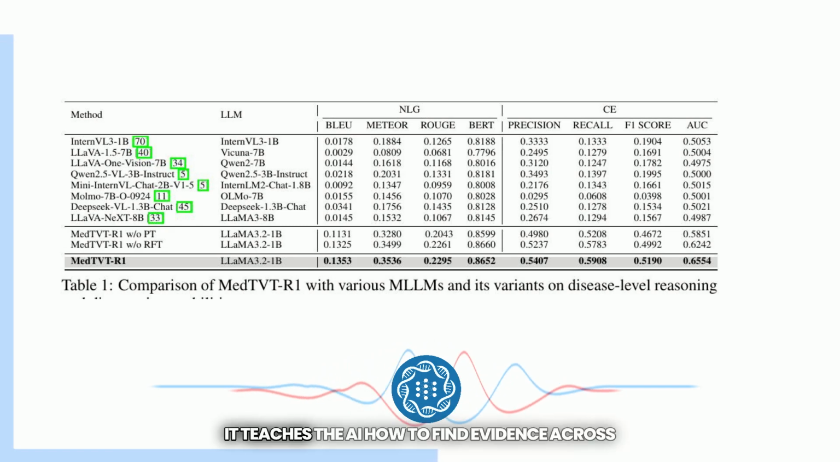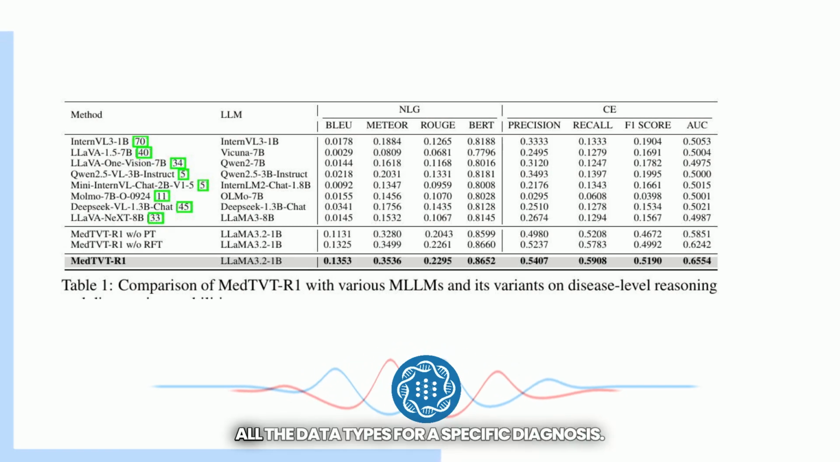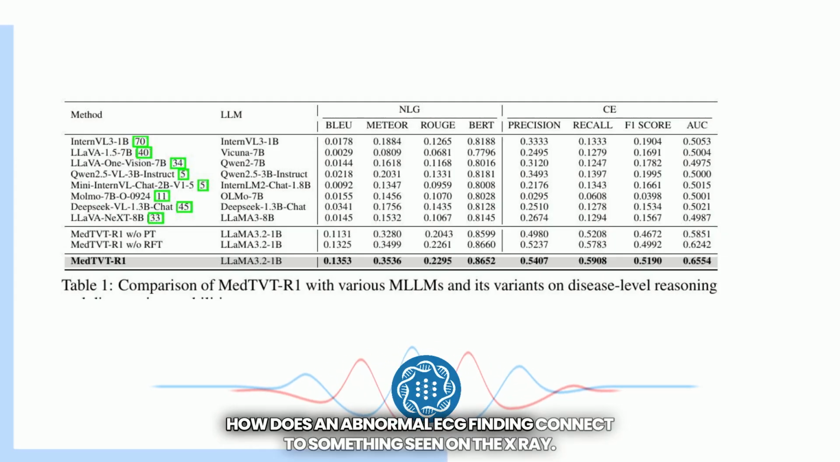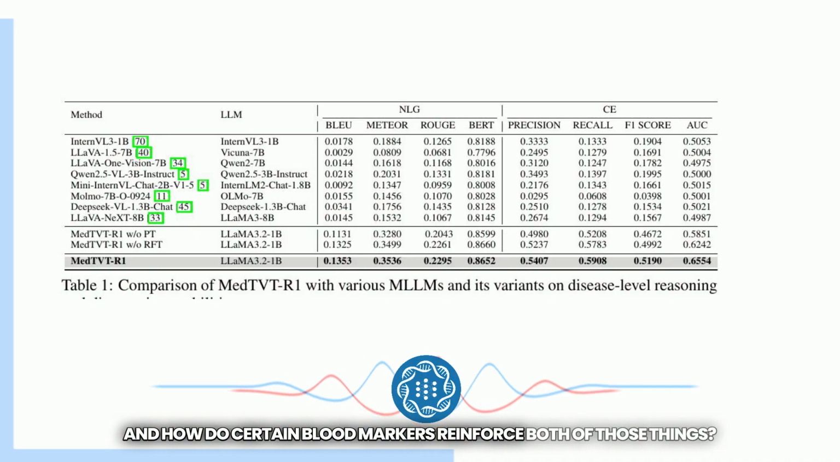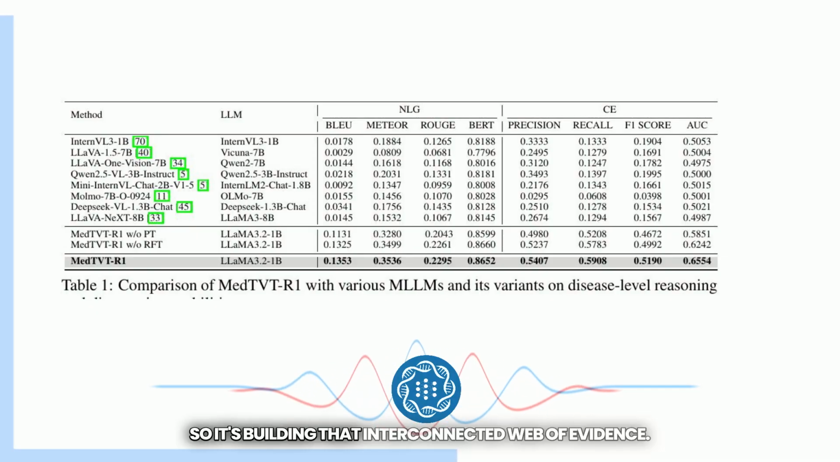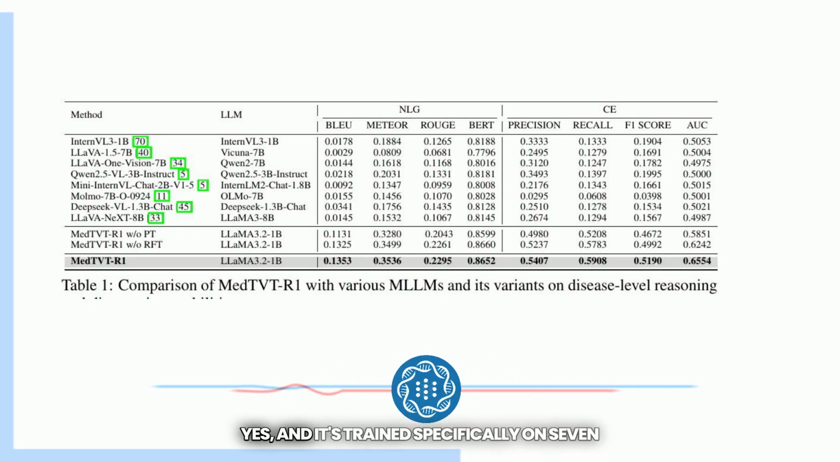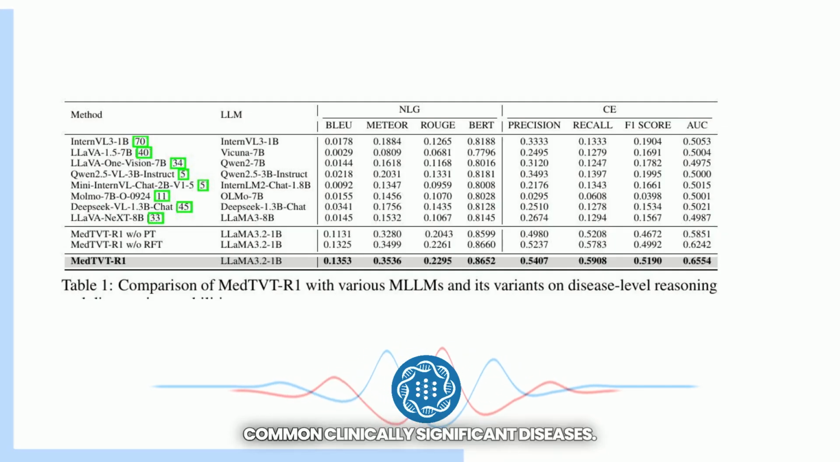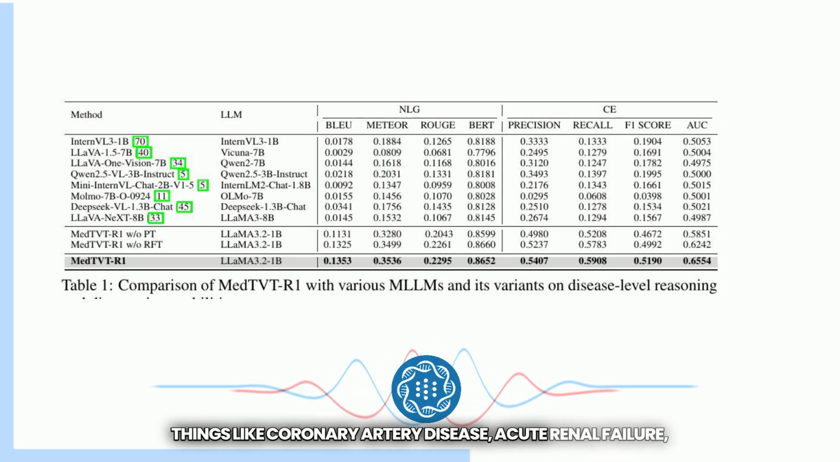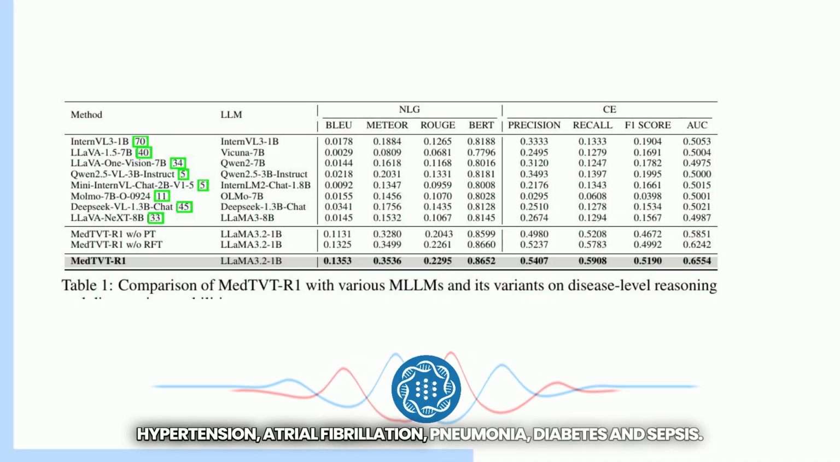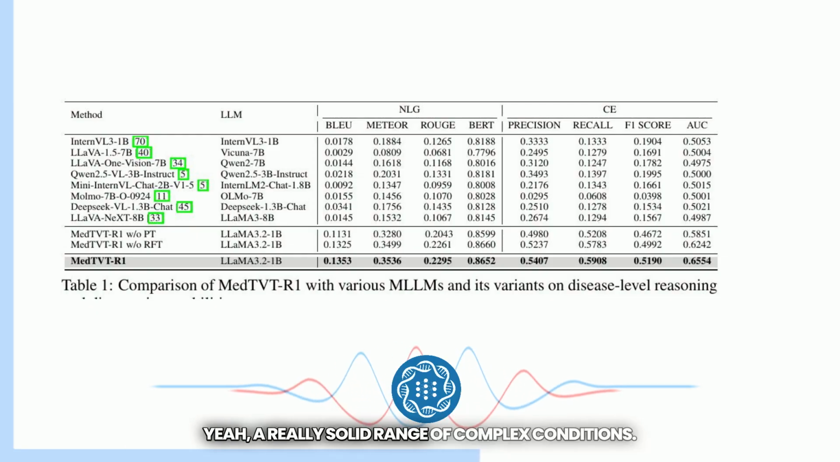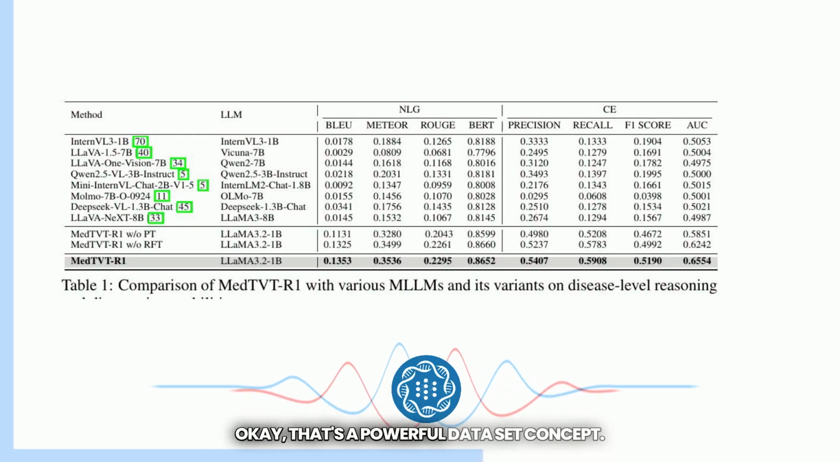Precisely. It teaches the AI how to find evidence across all the data types for a specific diagnosis. How does an abnormal ECG finding connect to something seen on the X-ray, and how do certain blood markers reinforce both of those things? I see. So it's building that interconnected web of evidence. Yes, and it's trained specifically on 7 common clinically significant diseases. Things like coronary artery disease, acute renal failure, hypertension, atrial fibrillation, pneumonia, diabetes, and sepsis. Yeah, a really solid range of complex conditions. Okay, that's a powerful data set concept.